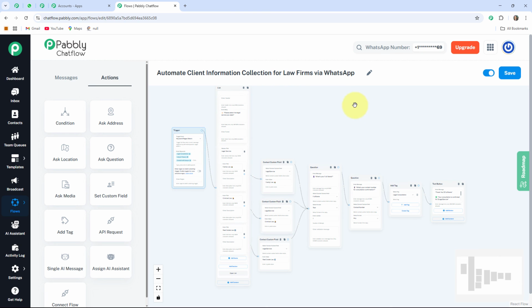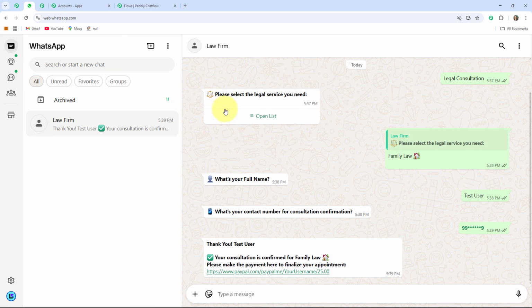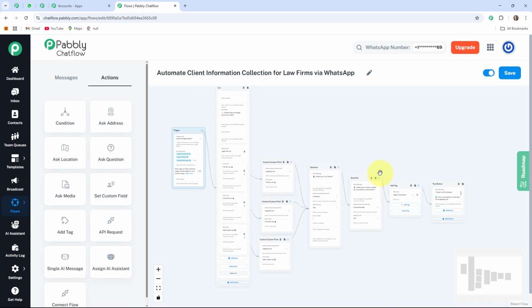So basically this is the final look of our automated WhatsApp chatbot designed for law firms. This bot instantly responds to users on WhatsApp without any manual effort, collecting their legal information and guiding them through the process based on their selected service. After the completion of your flow, you have to click on this save button so that your flow will be updated. This bot will automatically respond to your users like this. It will share all the legal services you are offering, collect their information, and also provide the payment link. And the best part is this bot is created without requiring any coding or programming skills. It is only possible with the help of Pabbly Chatflow.